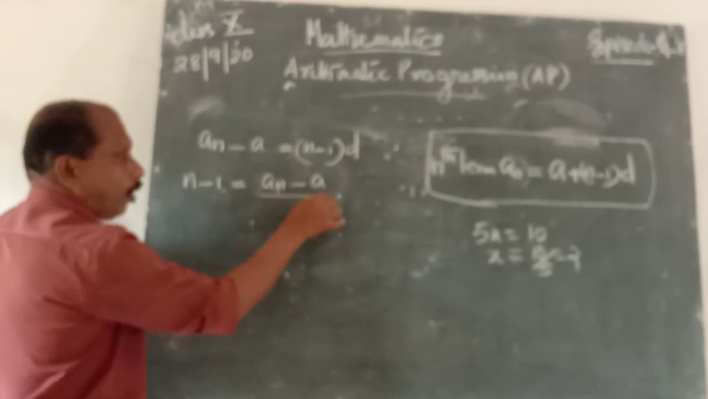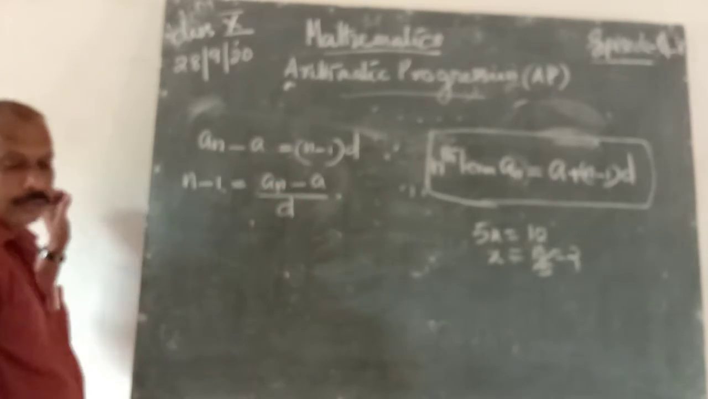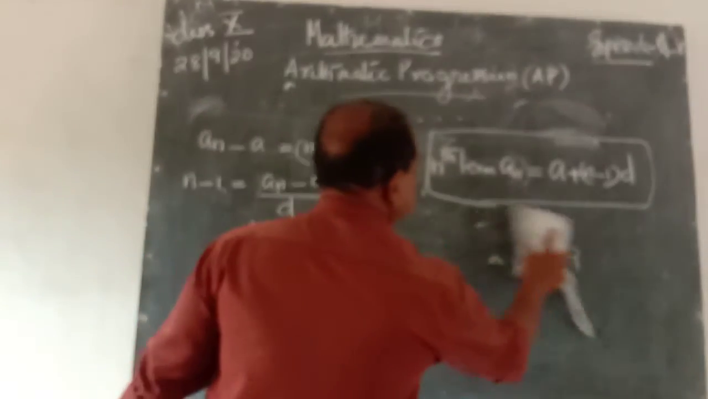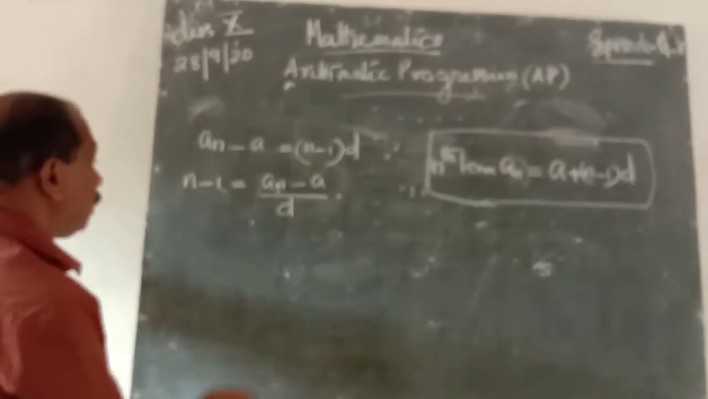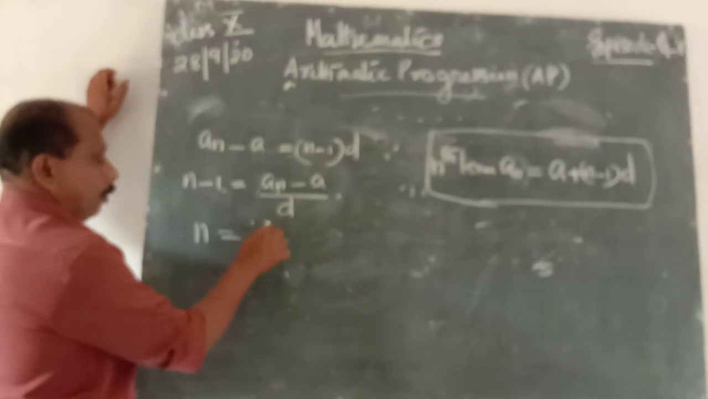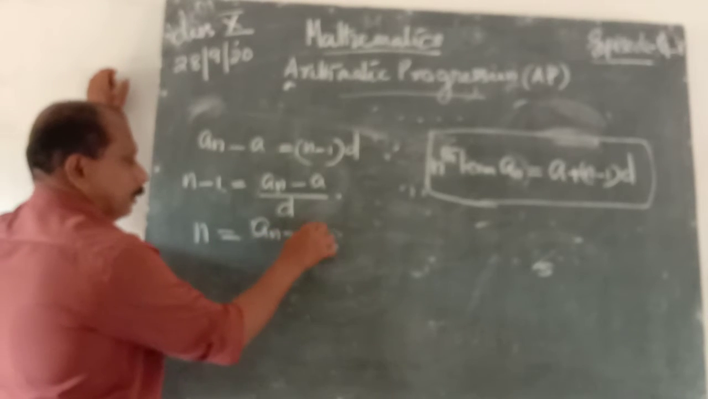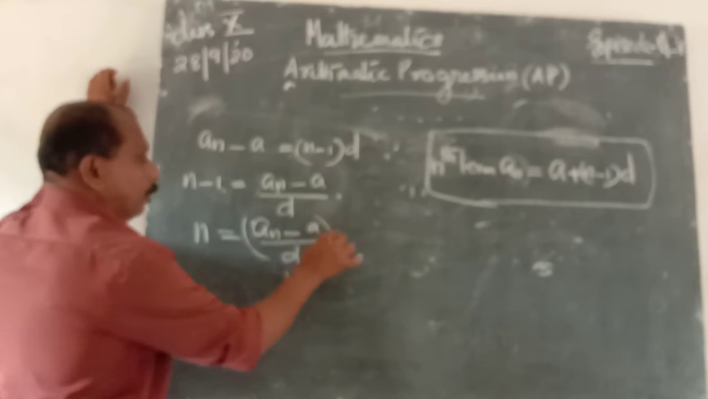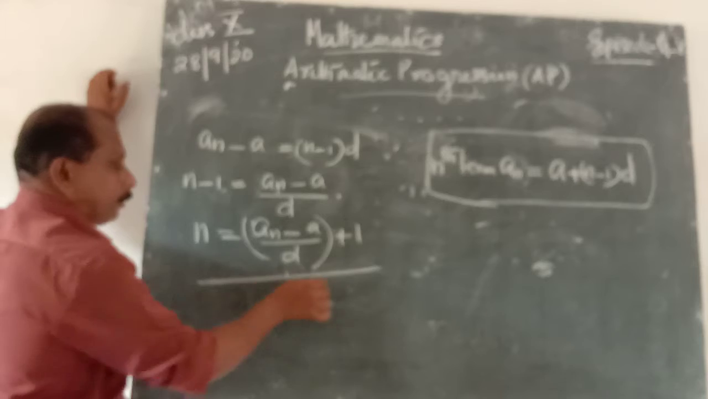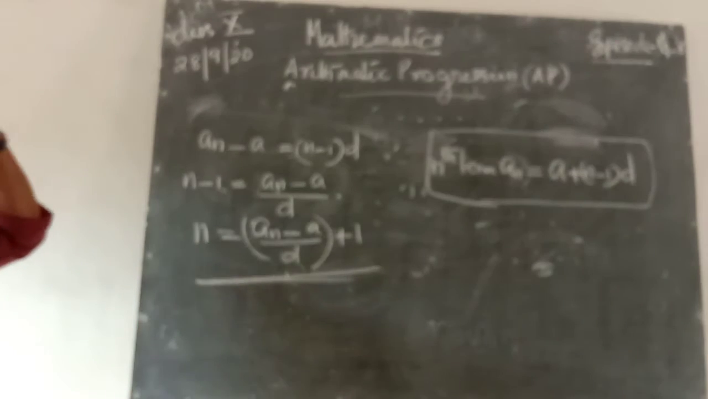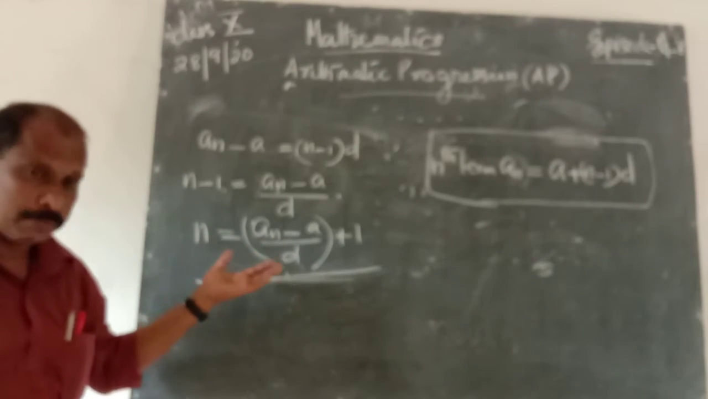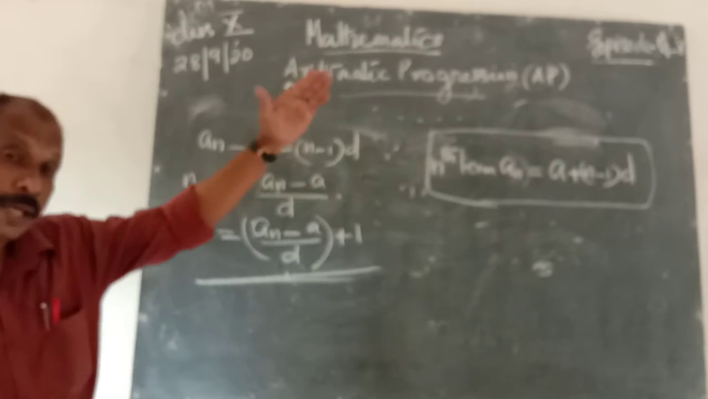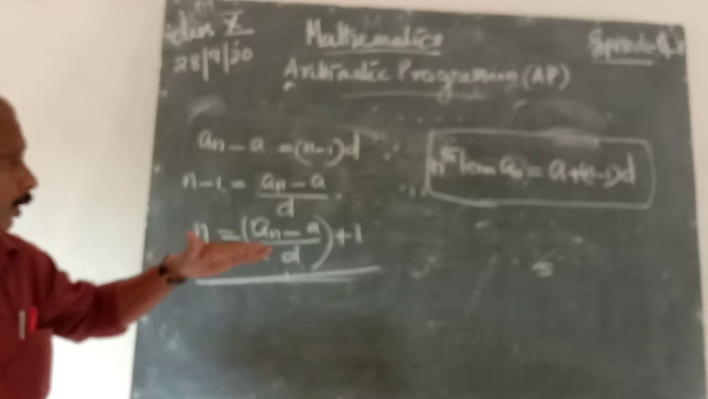So an minus a divided by d is n minus 1. Shifting that 1 to the right, we get n is equal to an minus a by d plus 1. This is the number of terms of an arithmetic progression. This is a formula to find out the number of terms directly. From that identity, we can find out the number of terms n.